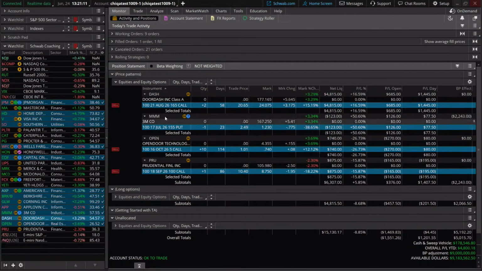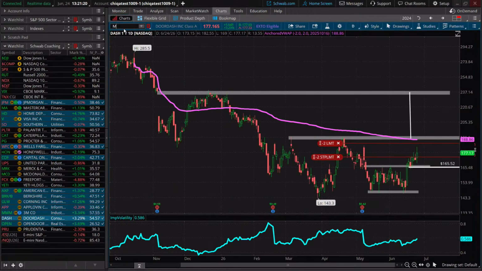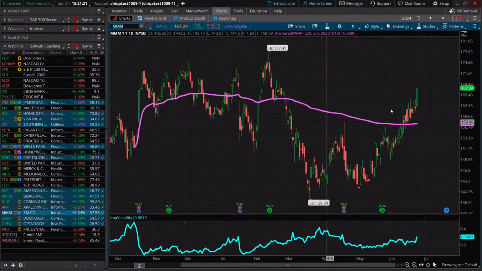Okay, 3M. This was another one. We have a short put for the 155 for July. And let's take a look at what we were looking at on 3M.